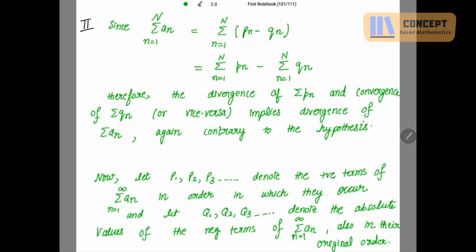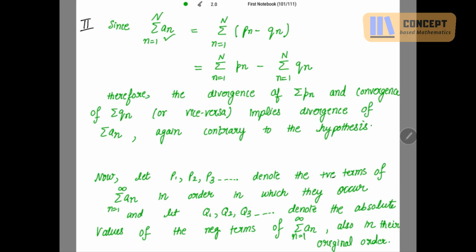So therefore, divergence of summation Pn and convergence of summation Qn, or you can also say divergence of summation Qn and convergence of summation Pn, implies divergence of summation An, which is again contrary to our hypothesis. Because whenever one of the series is convergent and the other divergent, the resulting series An will be divergent, which is again contrary to our hypothesis, right?